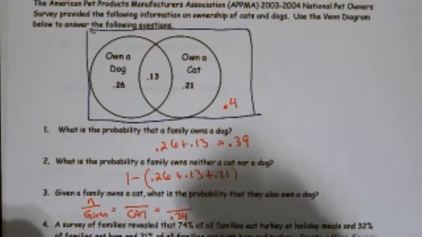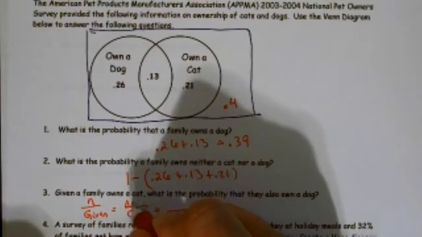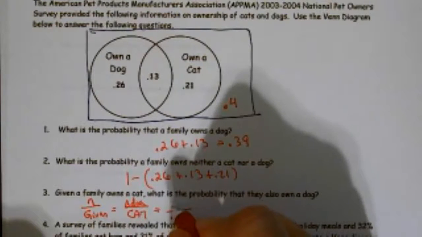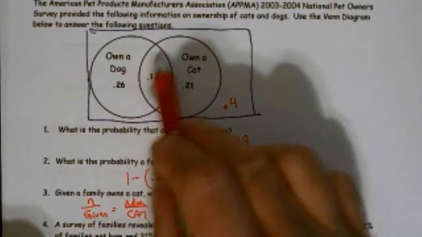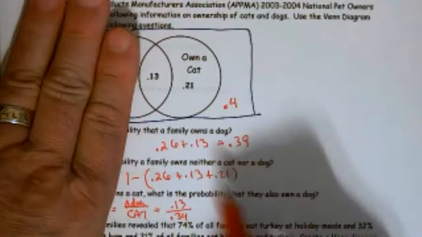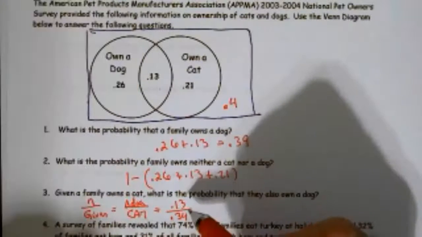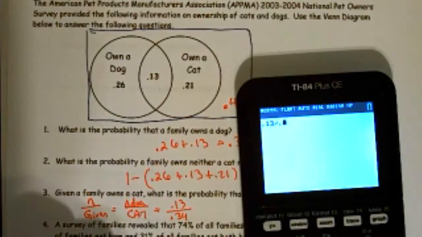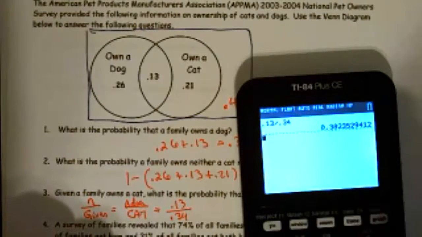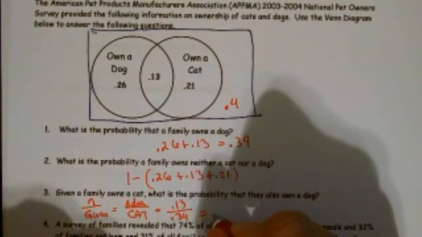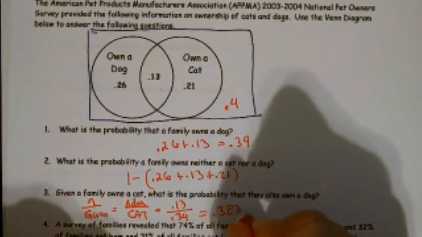What's the probability they also own a dog? So we want intersection dog. What was my intersection? 0.13, because 13% own a dog, but we have to be within the cat circle. We can't go outside of the cat circle. So 0.13 divided by 0.34 equals 0.3823. And remember, I like to truncate, which means we just cut it off at 4 decimal places.